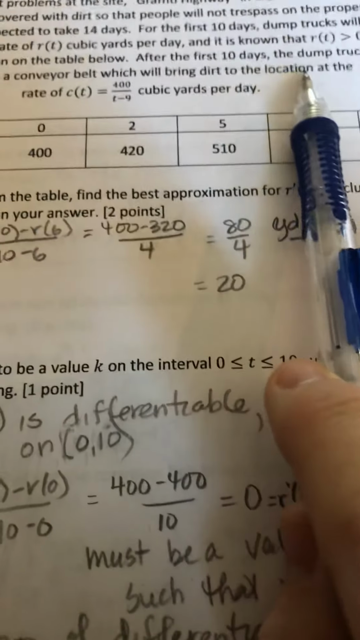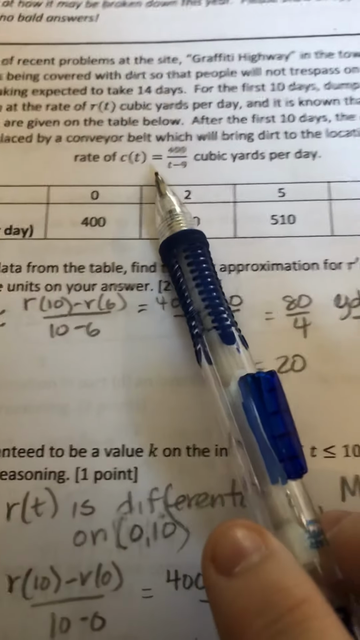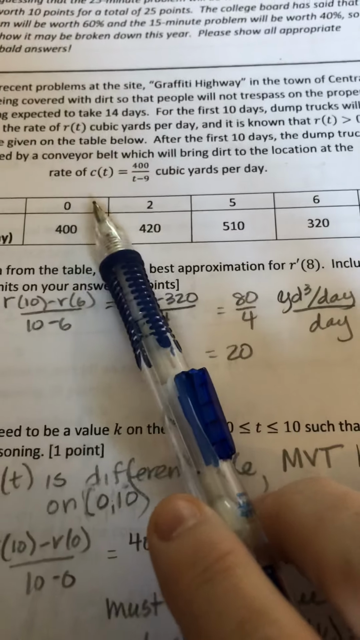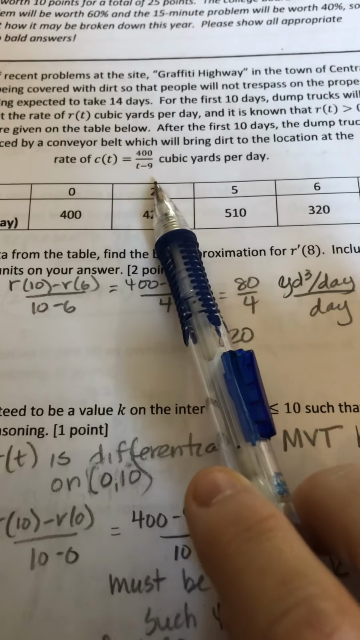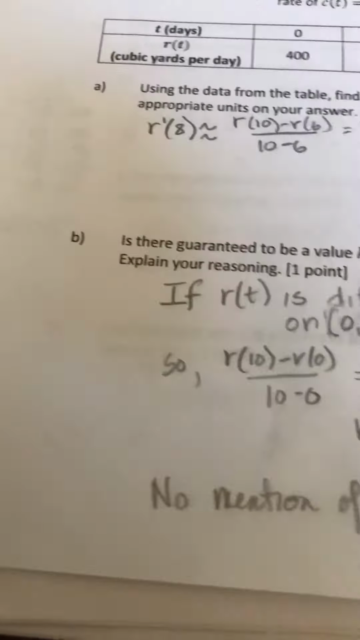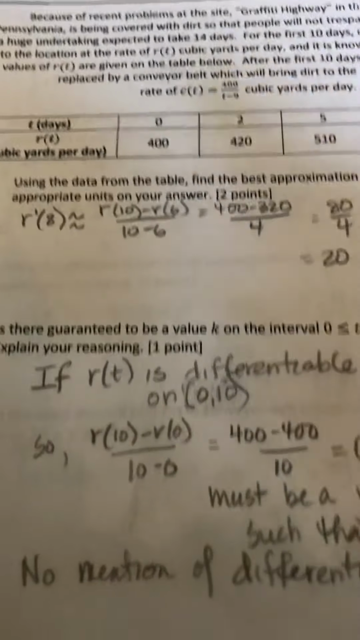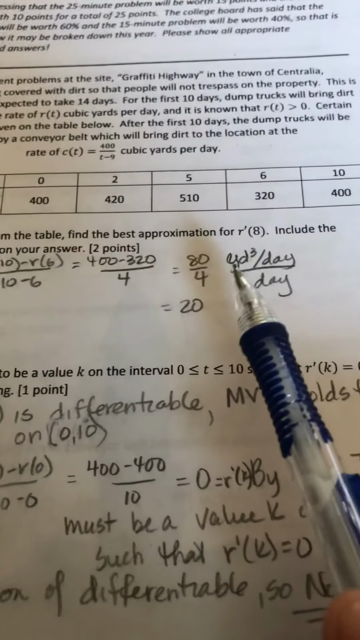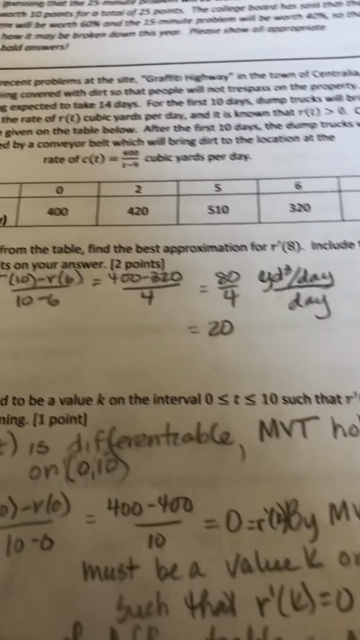After the first 10 days, dump trucks are going to be replaced by a conveyor belt, which brings the dirt at the rate of C of T is 400 over T minus 9 cubic yards per day. So for the first 10 days, we have this chart with our rates, and the last 4 days, we have our function. So part A, using the data from the table, approximate R prime of 8 and include the units in your answer.